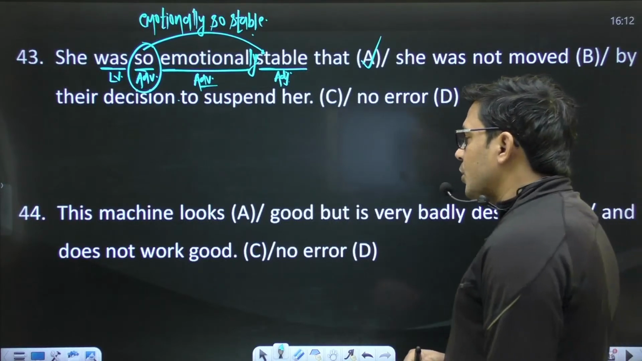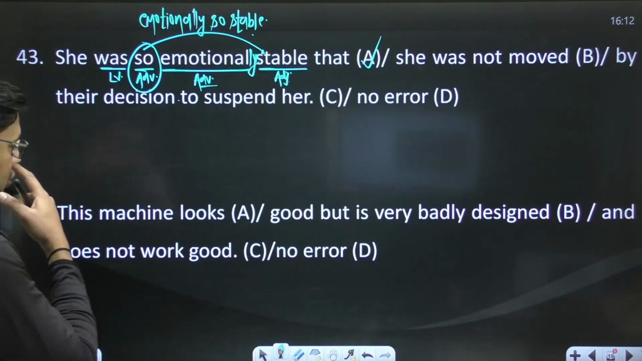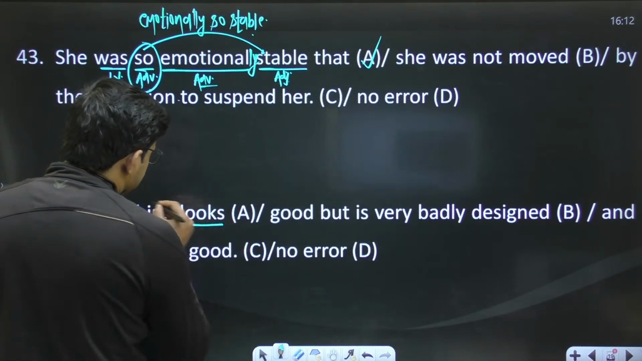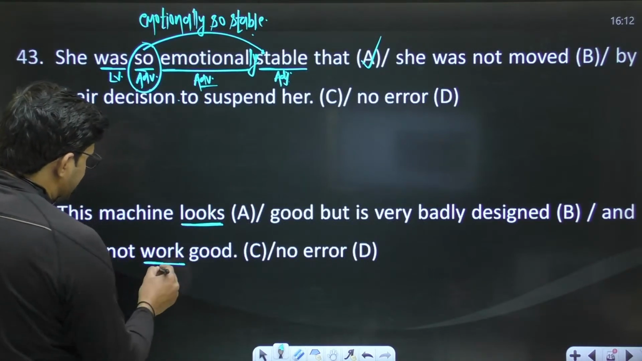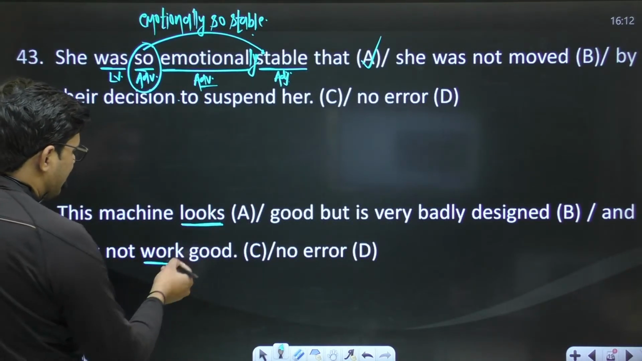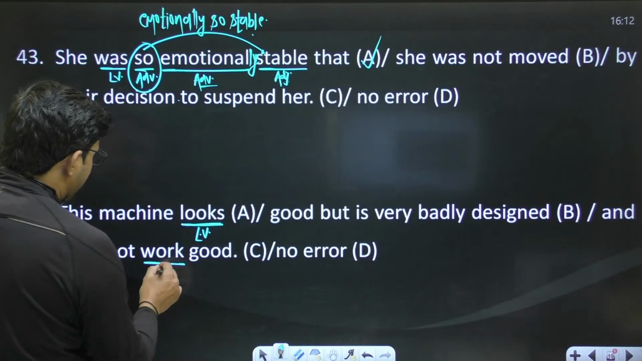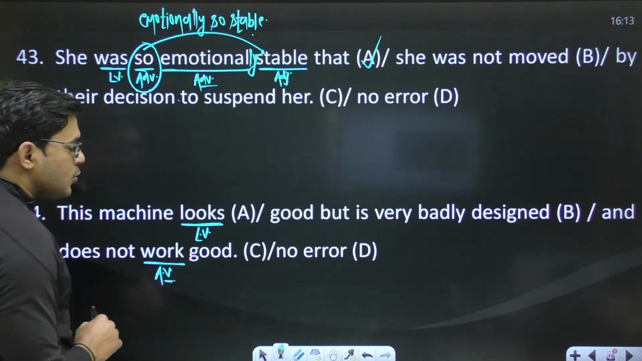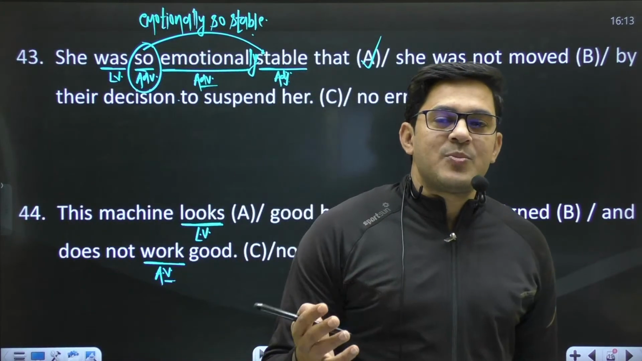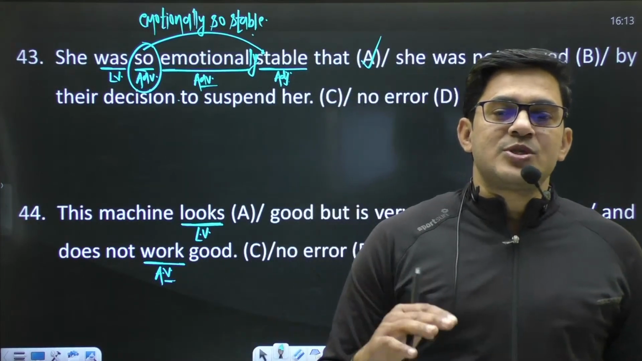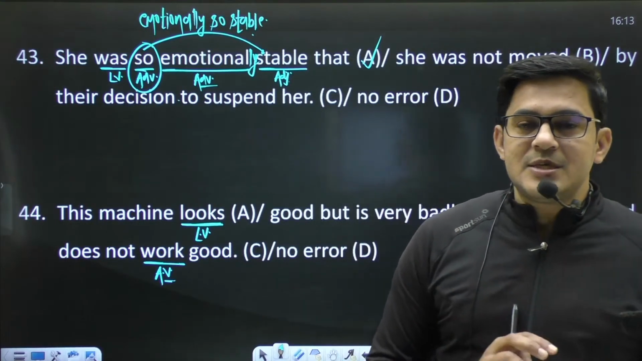Next sentence, this machine looks good but it is very badly designed and does not work good. Okay, in this sentence you have a verb "look", and a second verb "work", and if you compare both verbs you will find that "look" is a linking verb, and "work" is an action verb. I told you some of the linking verbs in the last lectures. Linking verbs are like feel, smell, look, taste, appear, seem, sound, keep, reach, prove, remain, stay, become, and be. These are the linking verbs.